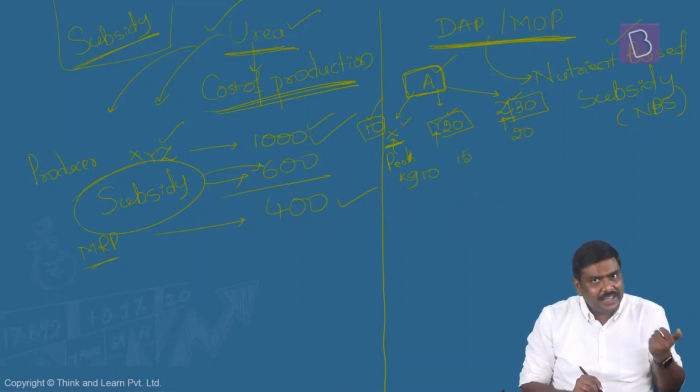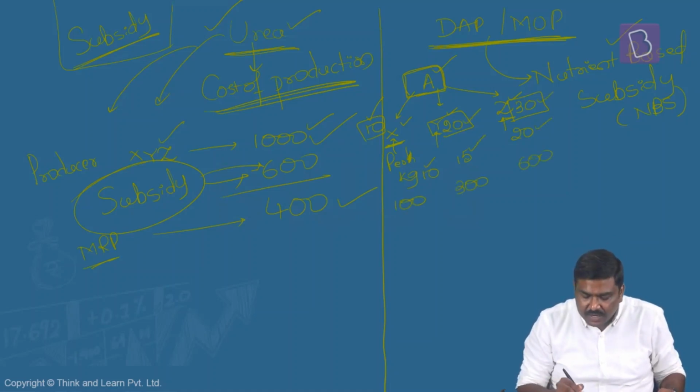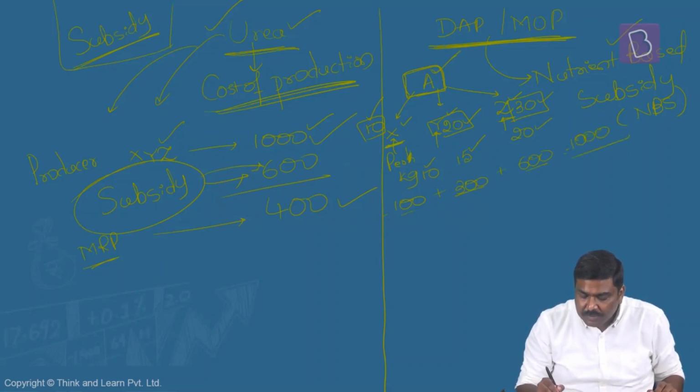So how many kgs of X you have consumed? 10 kg. Per kg, how much subsidy you will receive? 10 rupees. So you will receive 100 here. 20 kg and 15 rupees per kg, you will receive 300 for this. And 30 kg, 20 rupees per kg here, you will receive 600. So totally, if you produce fertilizer A, how much subsidy you will receive? You will receive 1,000 rupees subsidy here. Is that okay here?